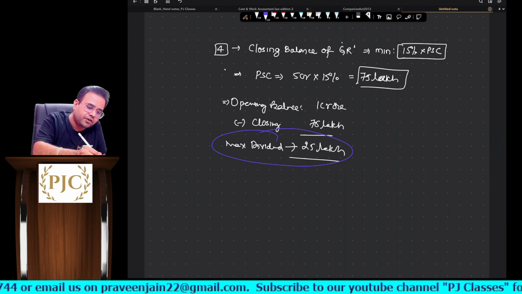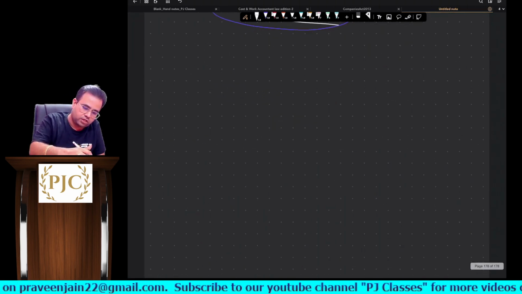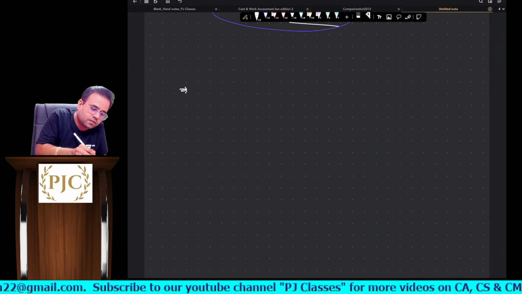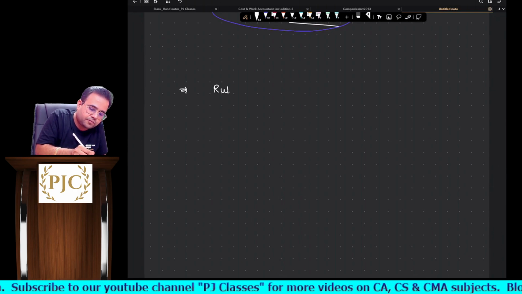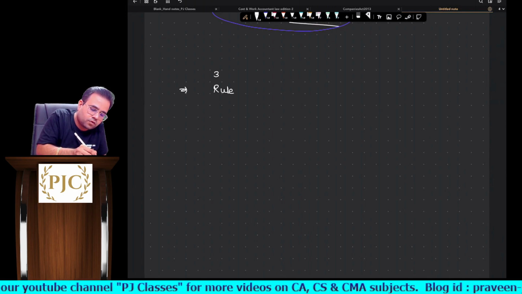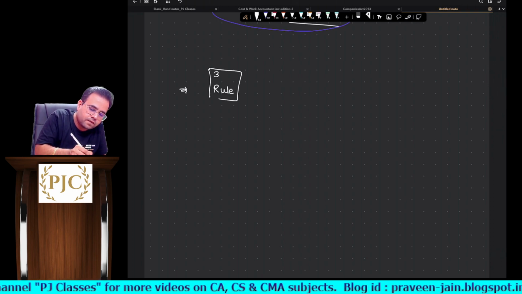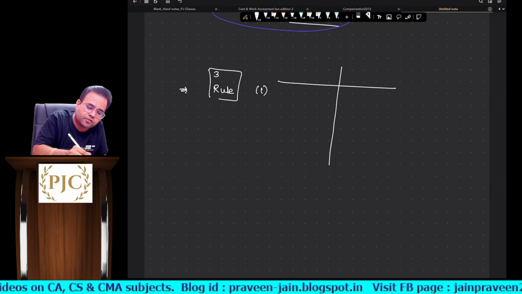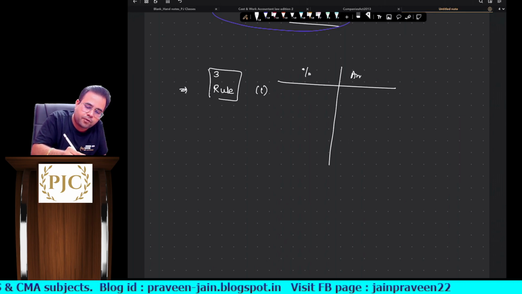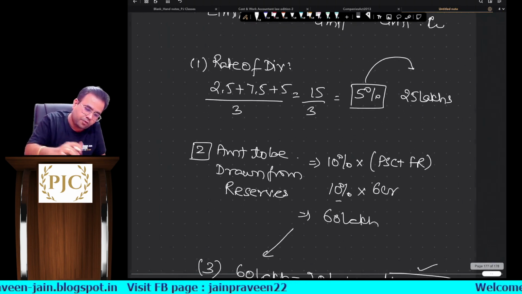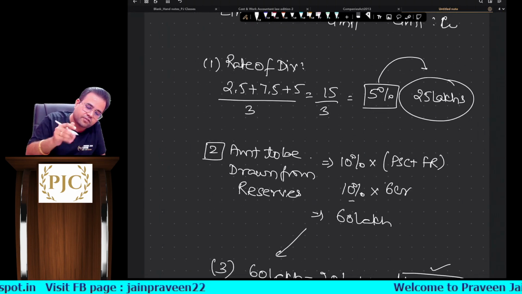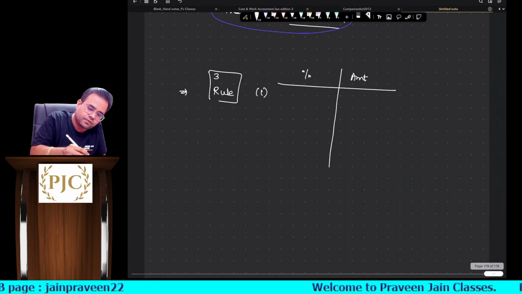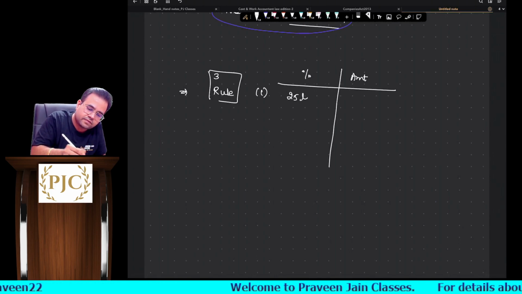So now what we will do is we have to bring all the things together, sir. Now tell me, as per rule 3 sub rule number 1, now this we will do in terms of percentage, in terms of amount. So sub rule number 1 mein, if you recall, how much we have got, sir? 25 lakhs, 5%.